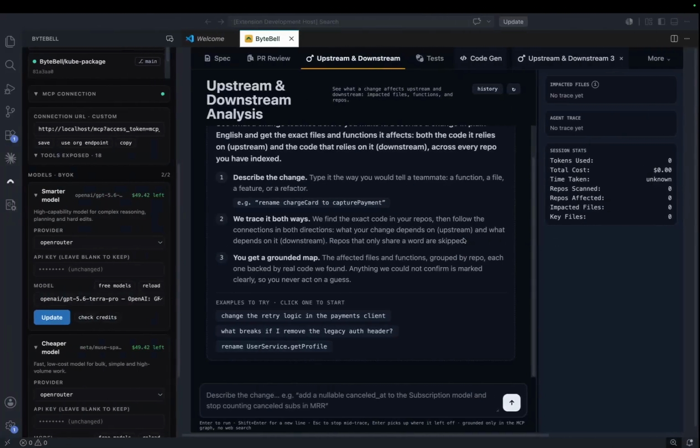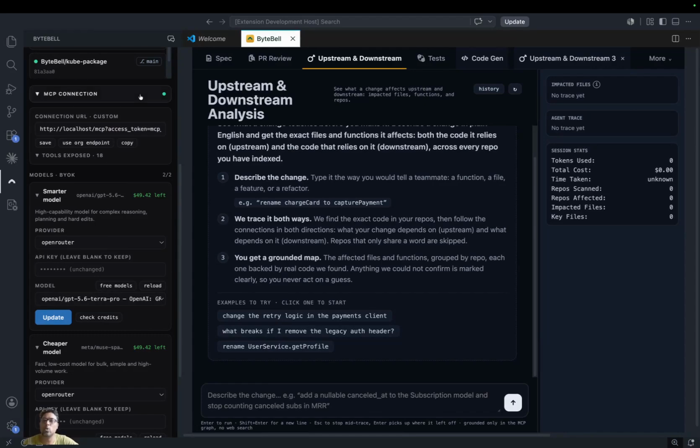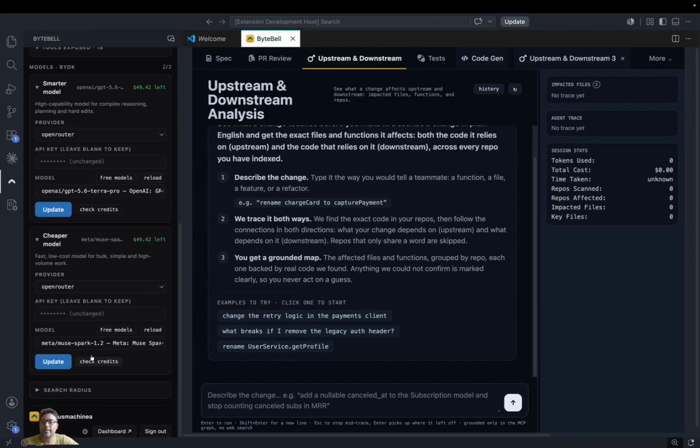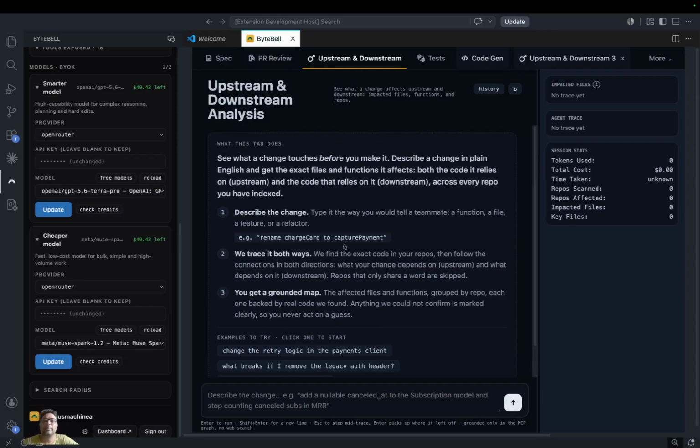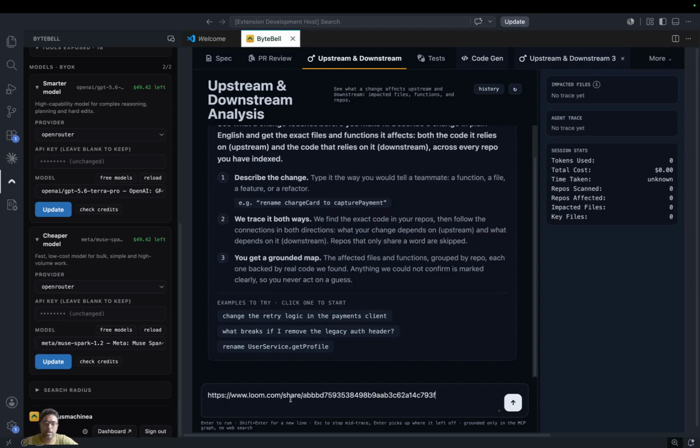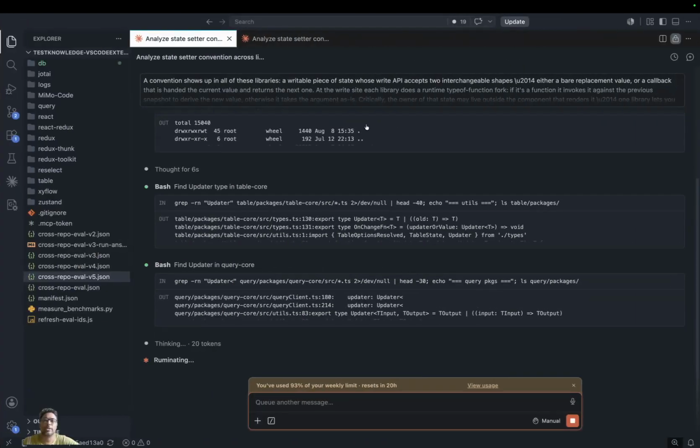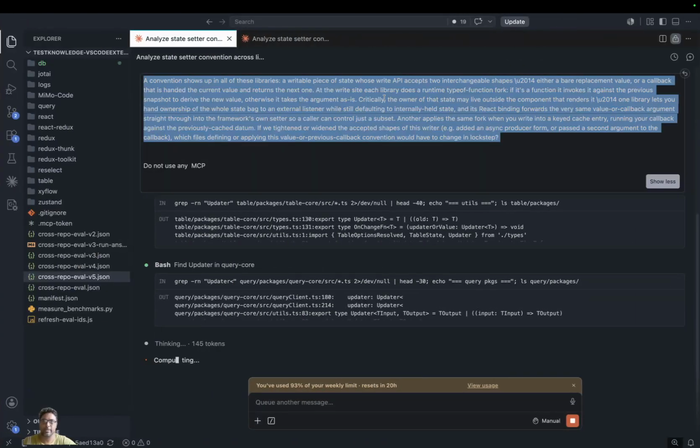Now let me run the same query on our VS Code extension, available on VS Code with the name OpenSpecs. For the smarter model, we have chosen GPT 5.6 Terra Pro, and the cheaper model is Muse Spark, which is launched by Facebook. Let me enter the same query here and see how it performs and how it is going to find the answer.